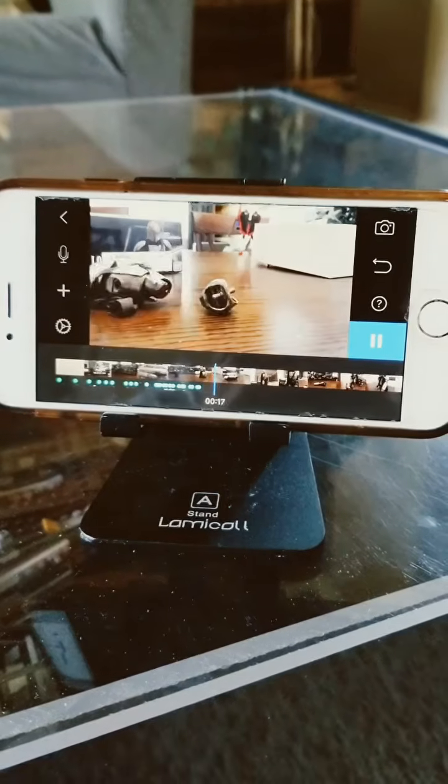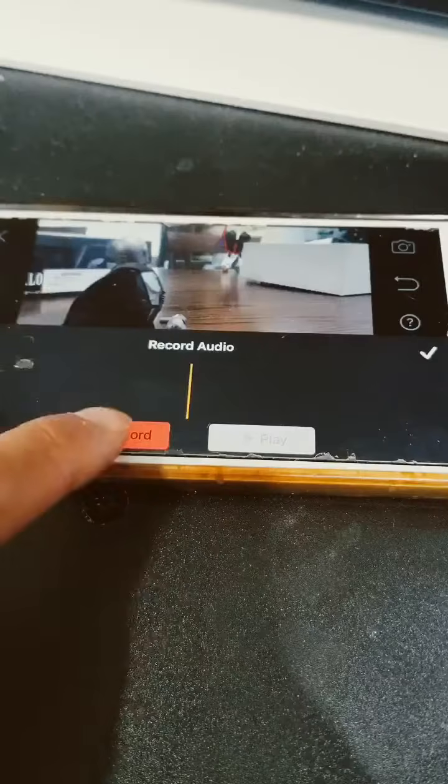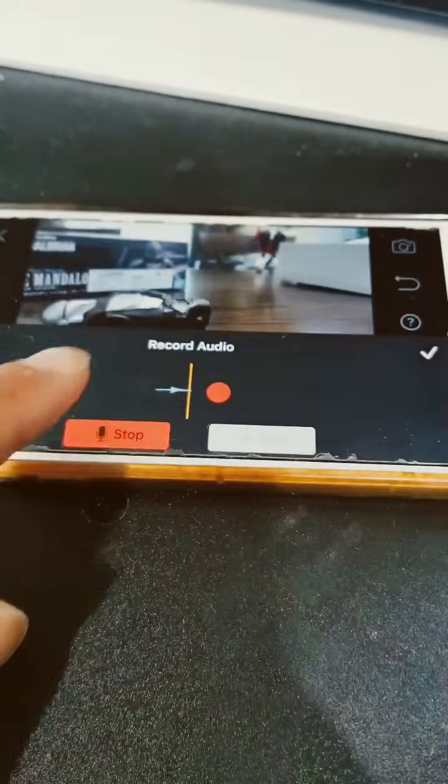How to make good sound effects with Stop Motion Studio Pro. First, go in a quiet room. Then find something you want to make the sound with. Record the sound, and using things in real life makes sound effects sound better.